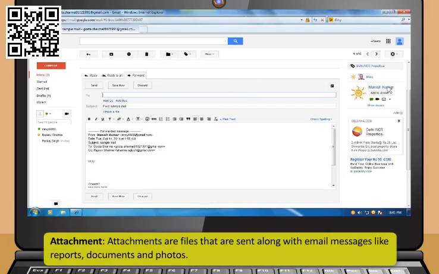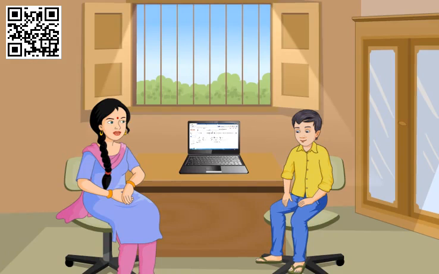Attachments are files that are sent along with email messages like reports, documents, and photos. Now, let me see you log into your account, compose an email, attach a photo, and send it to one of your friends.